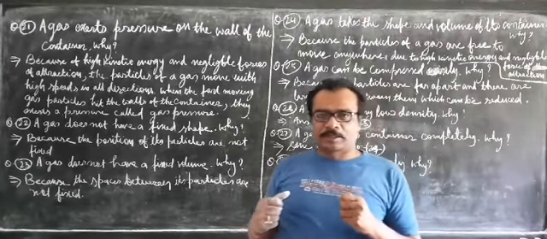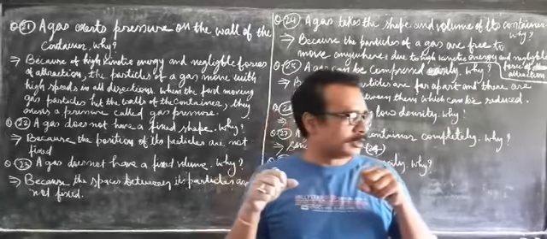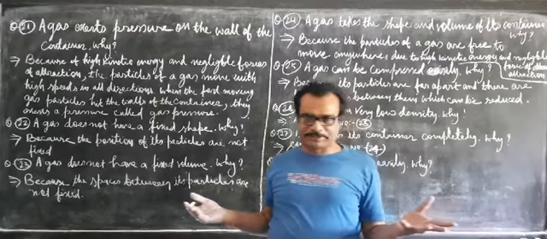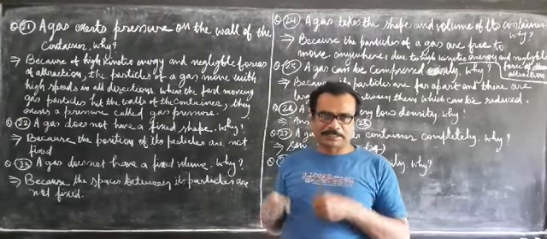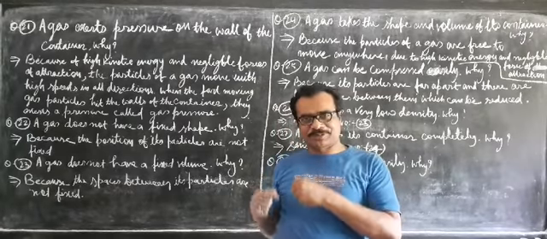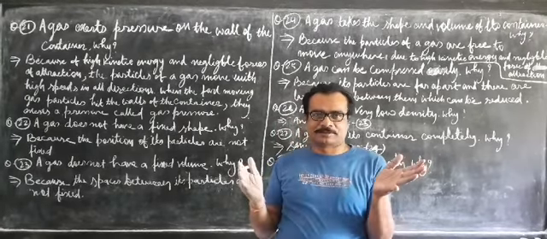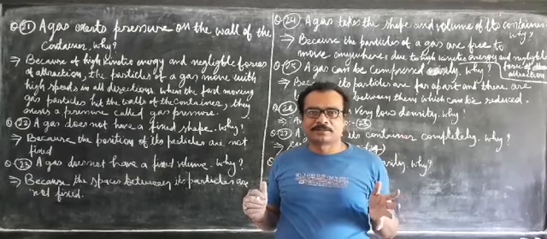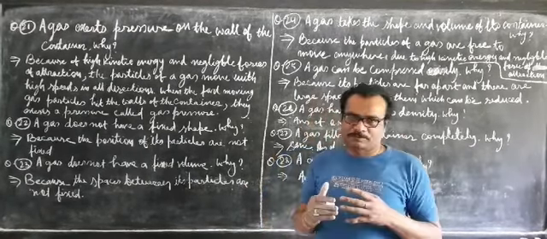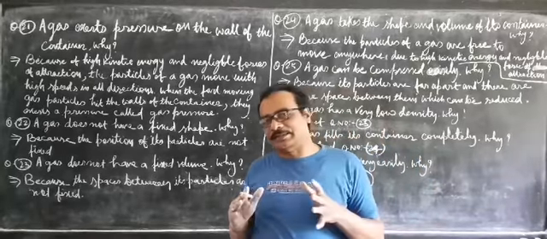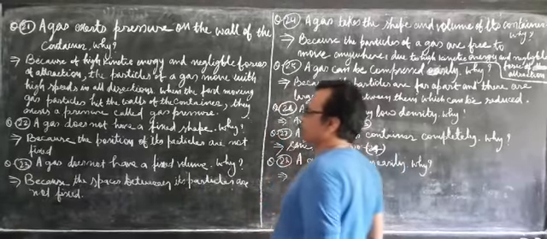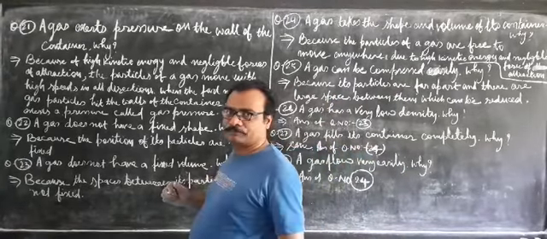Take the example of the tubes. With the help of a pump, we put air into it, and once we put the air into it, it gets inflated. Why does it get inflated? Because whatever air goes inside that tube puts pressure on the wall of the tube, and that is why it gets inflated due to the pressure of the gas. So now we'll see why it is a pressure.